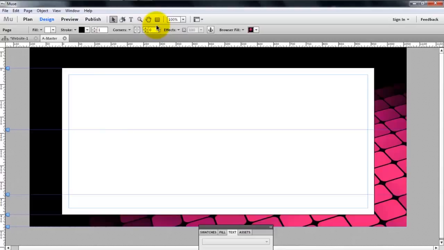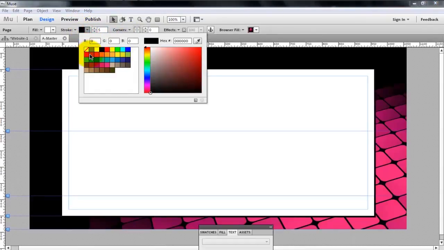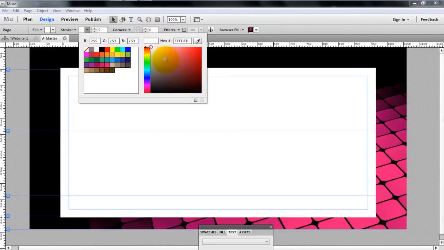Now I'm going to make a header. Actually sorry, I'm going to select the page, so just click in the white area, page will come up here, come to stroke, let's add a 5 pixel white stroke.